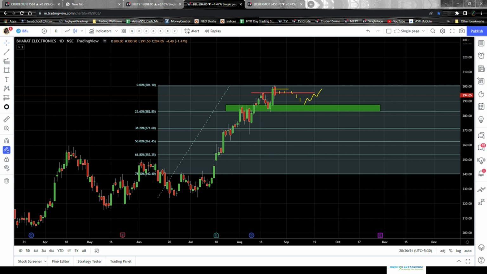Okay, so let me delete this. And this is the 1 day time frame for Ichimoto, as you can see here. And let me bring in the pencil. Now, the red line that you see here was breached by this particular green line. And that is when we said that the 52-week high for BEL has been breached, and the candlestick actually closed above that particular level, above this particular red level.